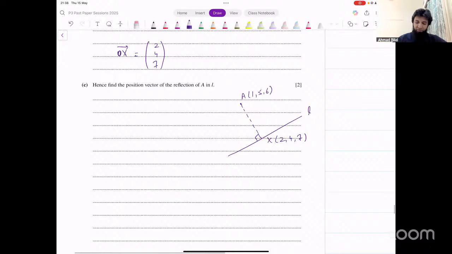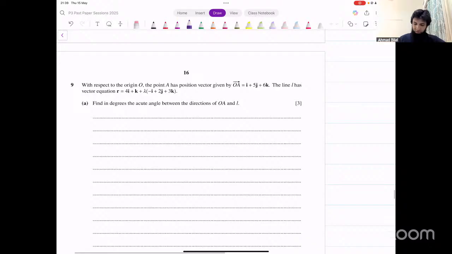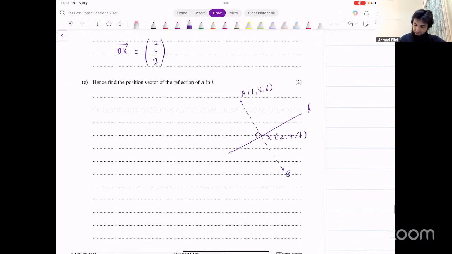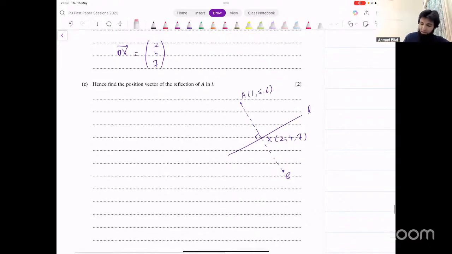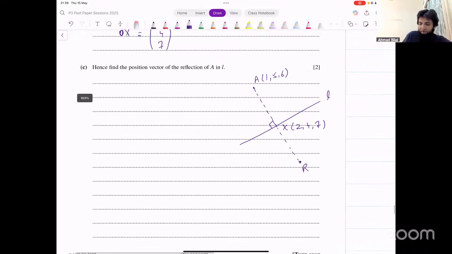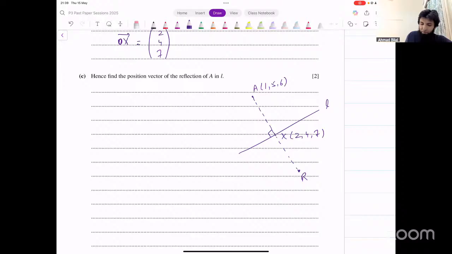What's the position vector of the reflection of A in the line L? Where will the reflection be on the other side here? You have some point here on the other side. Let's call that point R. That's the reflection. What's the position vector of this? Can we find the coordinates? X is the midpoint of AR. We can think of it like this.